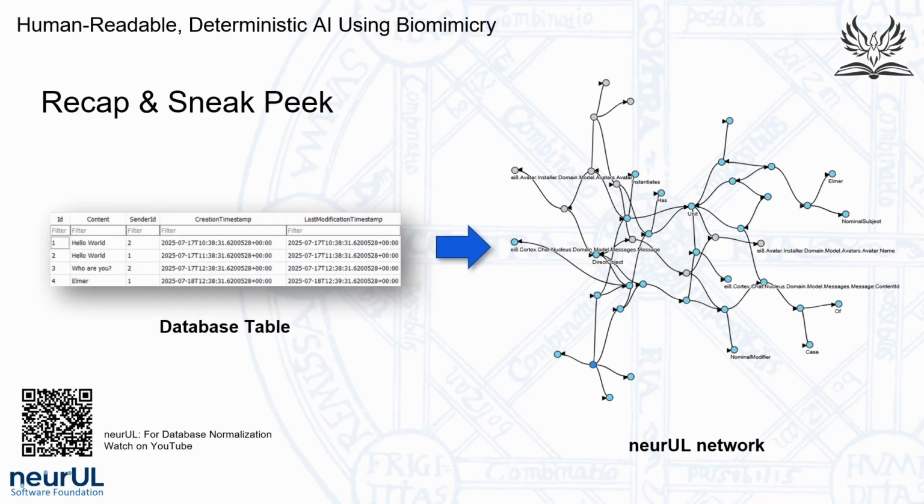Just a quick recap before we continue. In our last lightning talk on neural for database normalization, we looked at how we can translate database tables into a neural network. If you'd like to watch a recording of that lightning talk, you may use the QR code on this slide to watch it online.